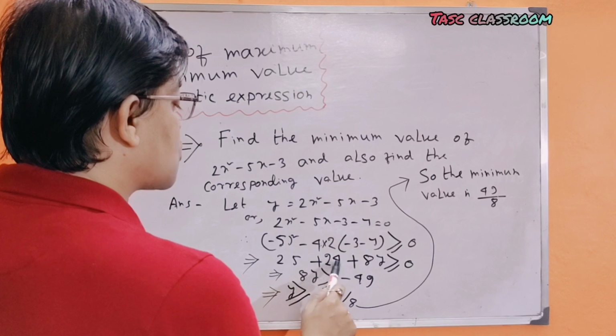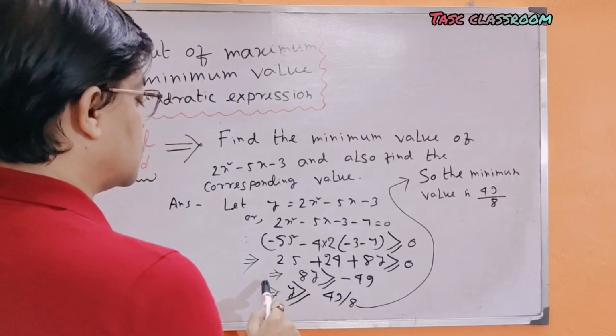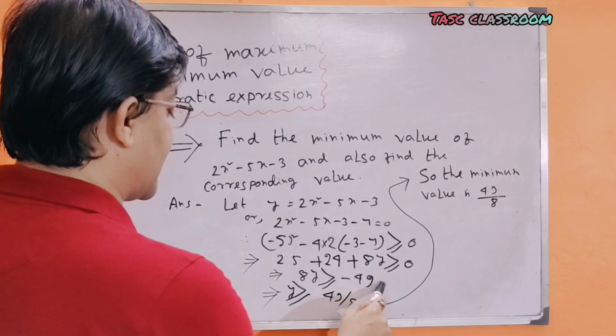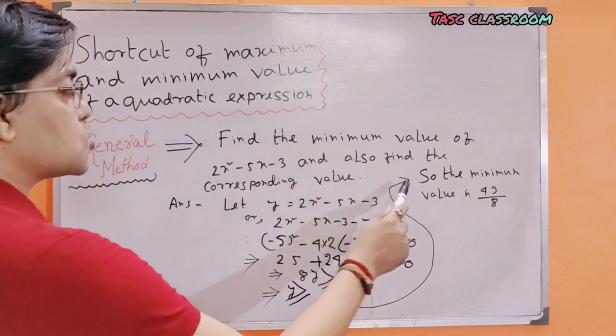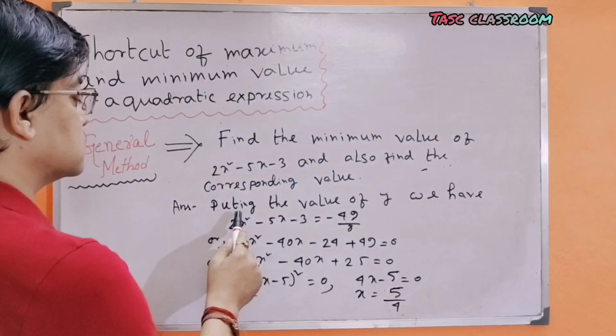It gives 25 + 24 + 8y ≥ 0, which implies 8y ≥ −49, so y ≥ −49/8. So the minimum value is −49/8.